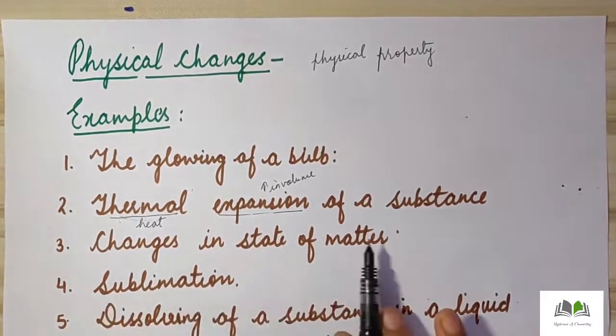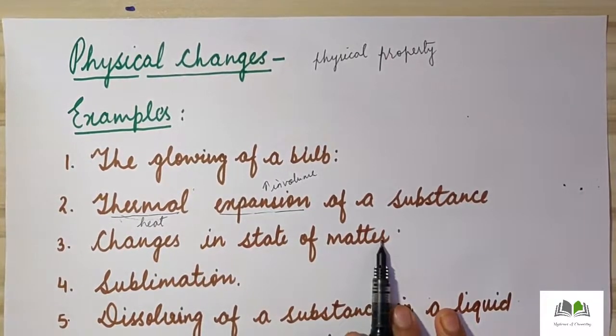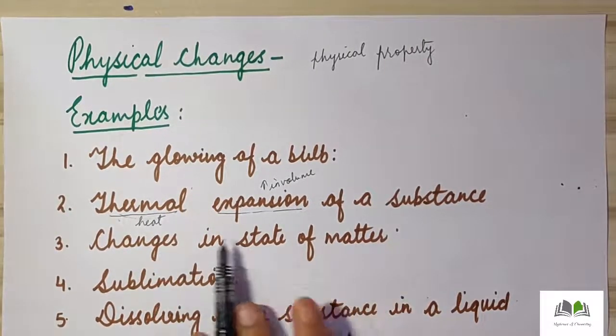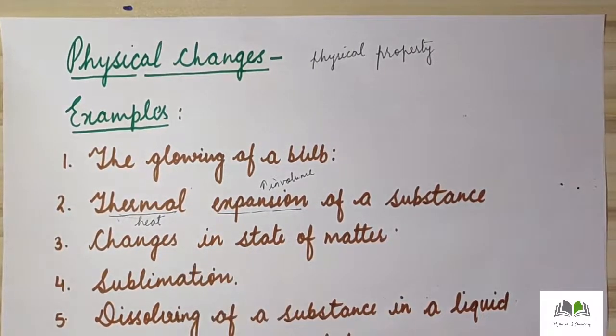Now next we have changes in state of matter. For example, ice will change into water. Water will change into water vapor. Again water vapor will change into water, and again it will change into ice. So these are the changes which can be converted back and reversed again and again. So these changes are known as physical changes.